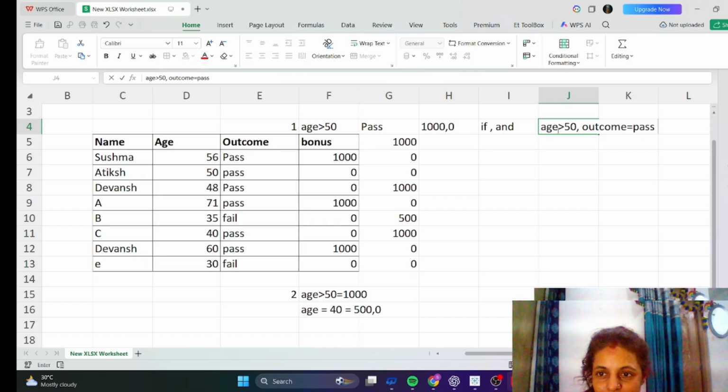Then only he will get a 1000 bonus, otherwise he will get 0. So how could it be?